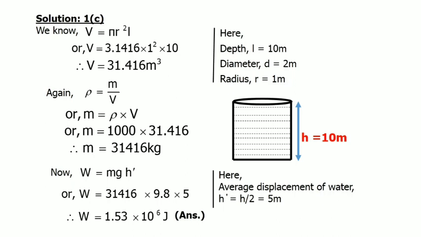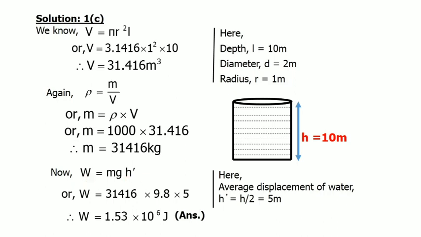Putting the value of h, we get the average displacement of water as 5 meter. So we already have mass, height, and acceleration due to gravity, and we have to calculate the work done. So we will choose the work formula W equal to mg h prime.